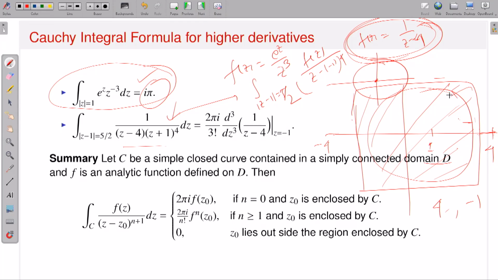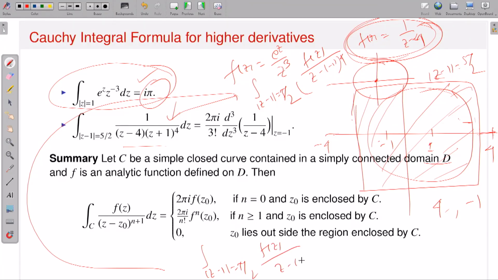Inside it I have this contour, the modulus of z minus 1 is equal to 5 by 2. The point minus 1 is sitting interior to this contour, and I can write this object in the form f of z divided by z minus of minus 1 to the power 4. This is the same as the integral over z minus 1 equal to 5 by 2 of f of z divided by z minus of minus 1 to the power 3 plus 1. Now it satisfies all the properties of Cauchy's integral formula for derivatives. Therefore it should be 2 pi i times 1 over factorial 3.